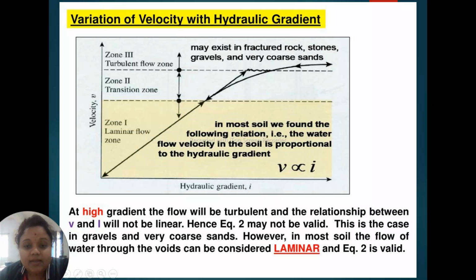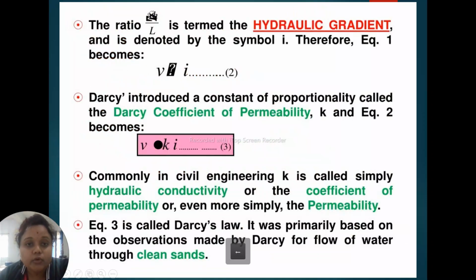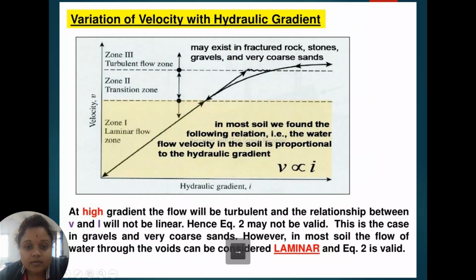If it is laminar, then V is directly proportional to i.